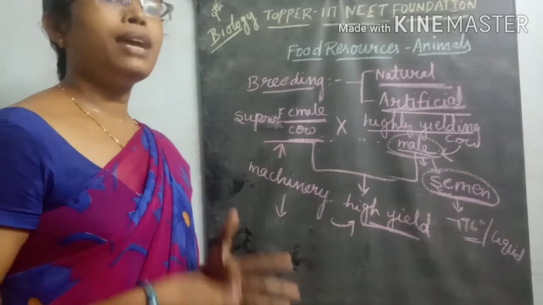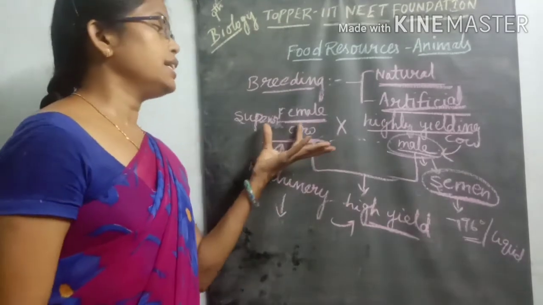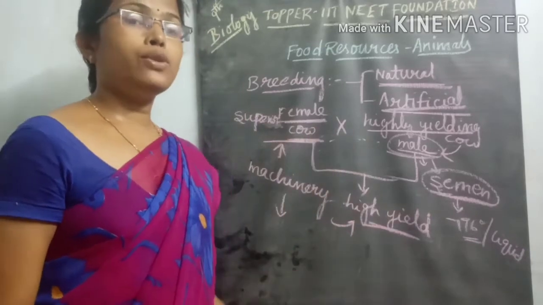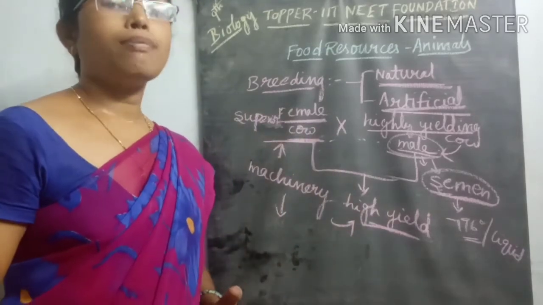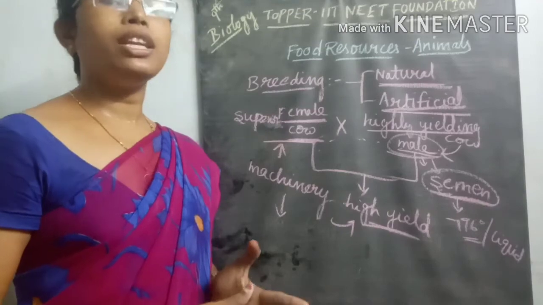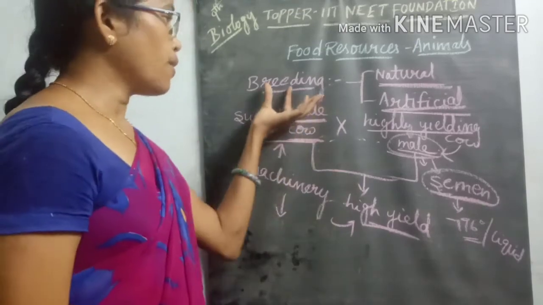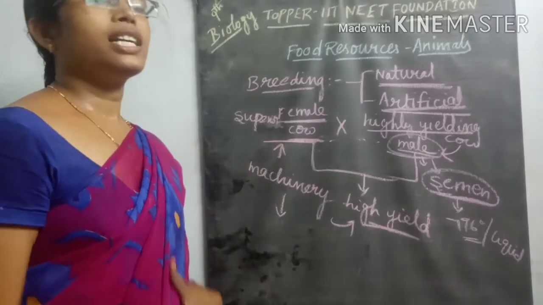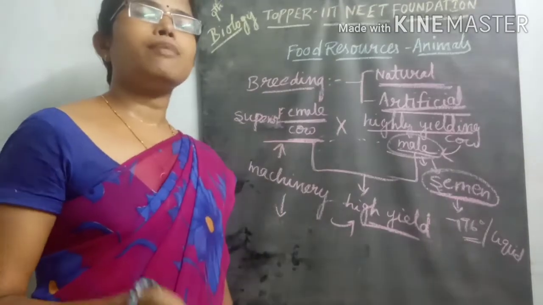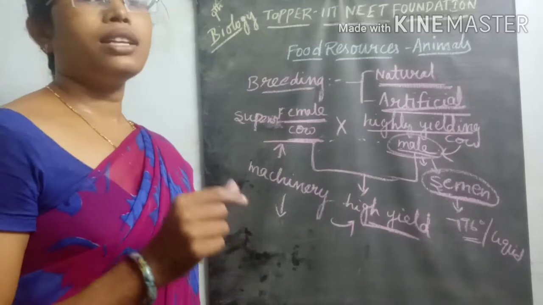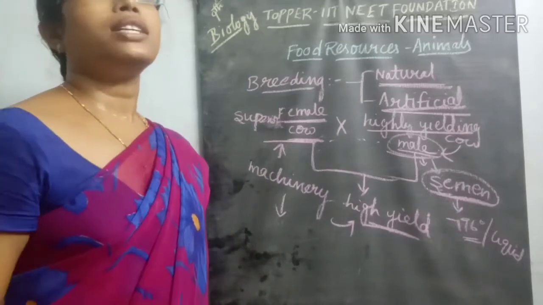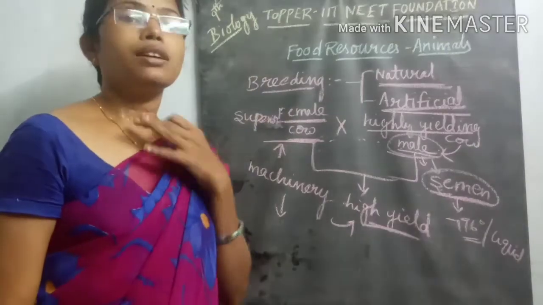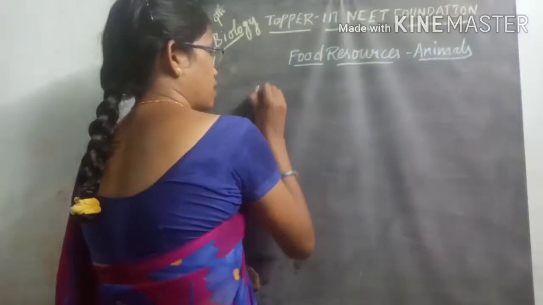Like that, we maintain the high yielding milk varieties by using the crossing process or artificial insemination. That process is called breeding. Whatever characteristics are present in the parent organism are also present in the next generation. So this process is called the breeding process.